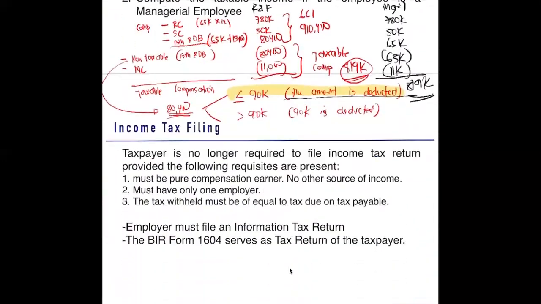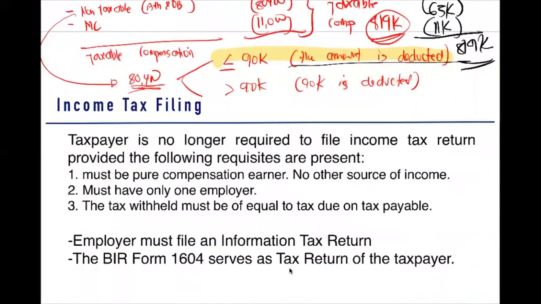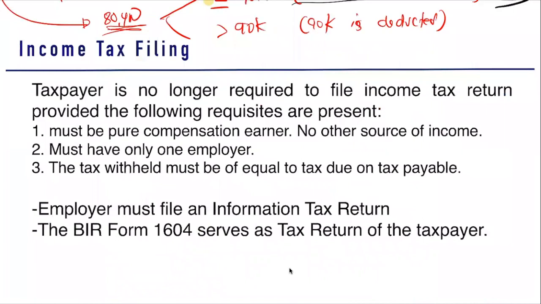Okay, last topic, income tax filing. So how do we file the income tax return of a purely compensation income earner? Alam na ninyo to, na-discuss ko to before. How do we file the income tax of your purely compensation income earner? We call that your substituted filing system. What is this substituted filing system naman?